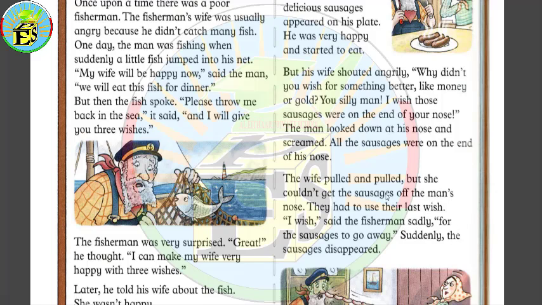And the last word that we have in task number 3 is pull, but we have the past form of this verb, which is pulled. The wife pulled and pulled. That's it for task number 3.